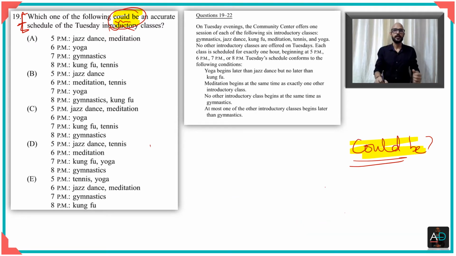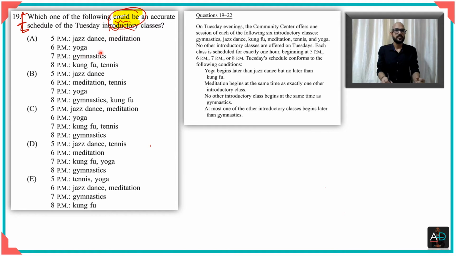So let's have a look at option A. Now when you look at option A, let's take the pointer. You look at 5 p.m. You have jazz and meditation in the beginning. That works because jazz is before yoga, and also meditation begins along with one more. So it looks okay.